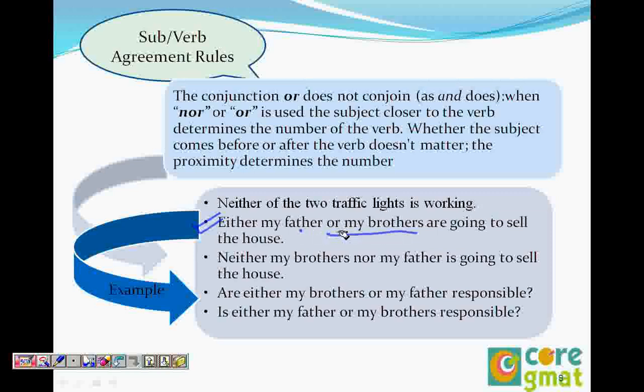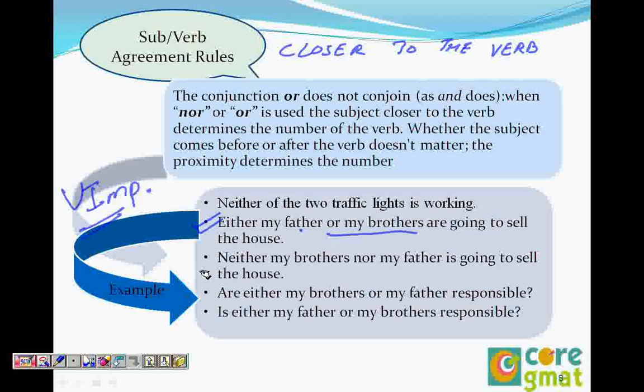Whatever is closer to the verb, we always say it this way to remember: closer to the verb. It is not about whether it is the first or the second. Closer to the verb, very important. A lot of students make mistakes in this.